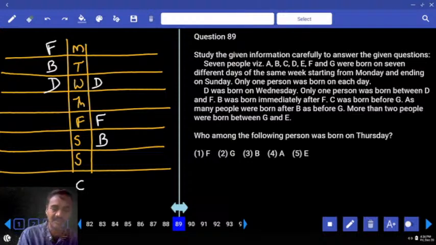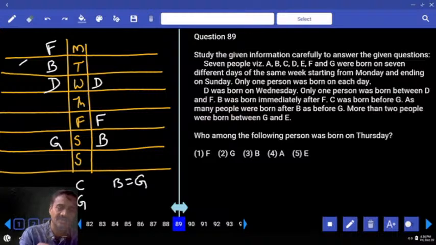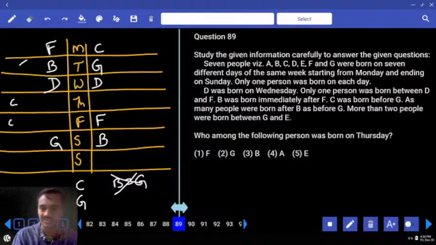And C was born before G. As many people after B as before G. B and G we need to have equal. B is here, G is here. B is second from the bottom, G is second from the top. The next one, C is before G, obviously C must be here. In this case, C can be at any one of these 2 places.